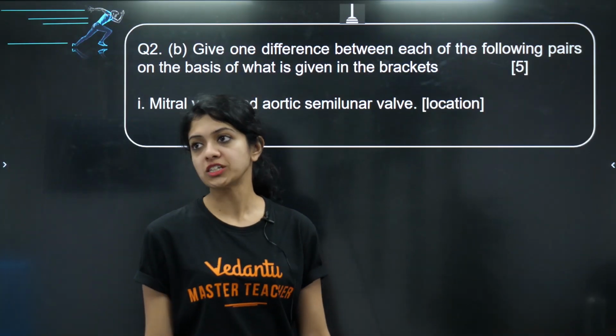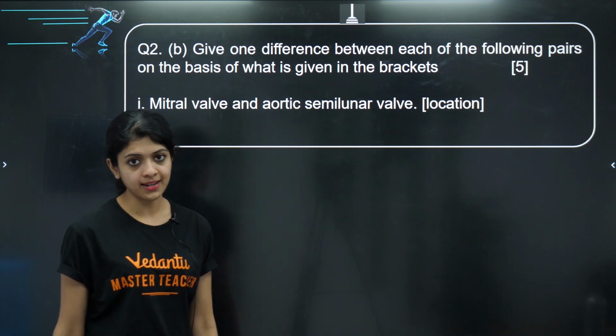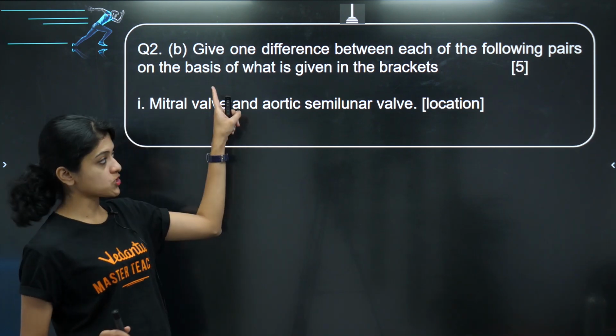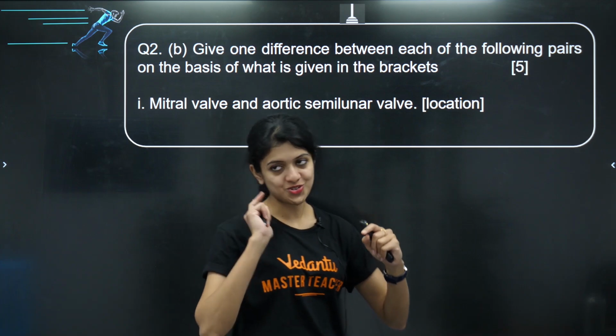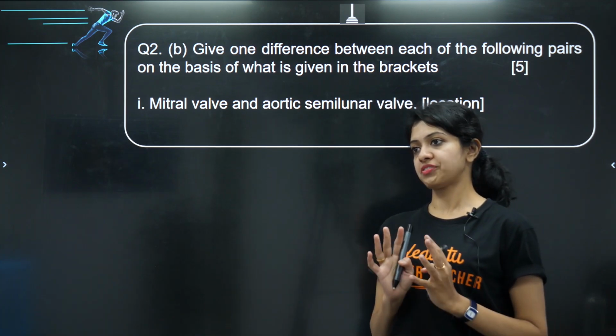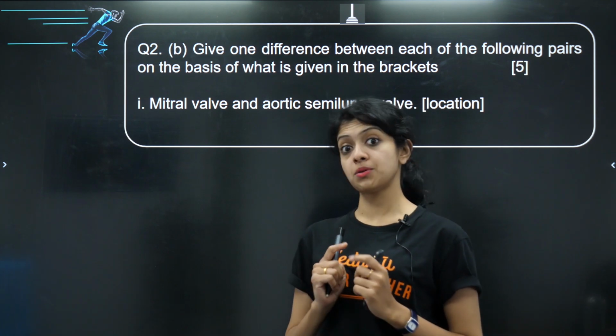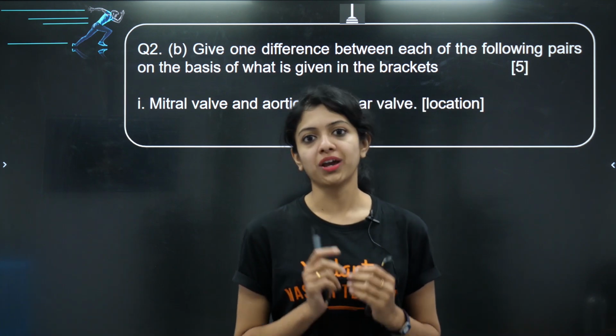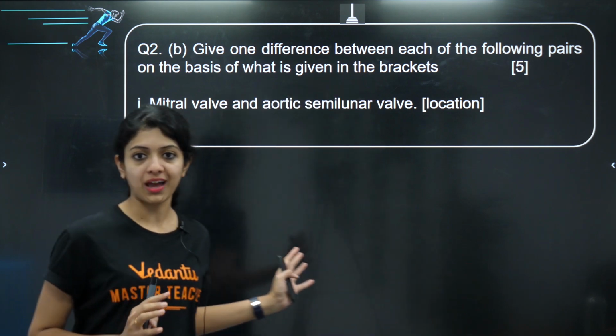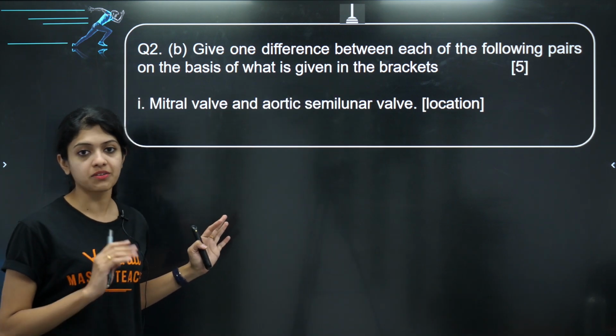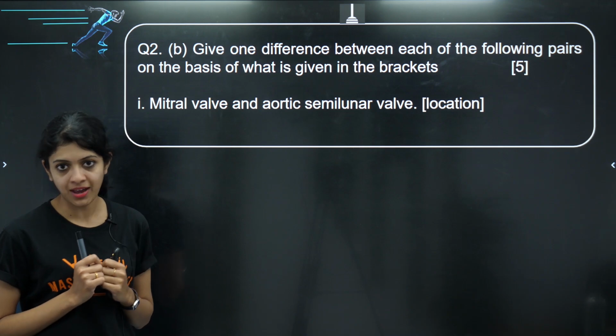And question number 2, sub-question number 2 under the main question 2. Give one difference between each of the following pairs on the basis of what is given in the brackets. You are supposed to differentiate between the pair of terms that's given to you, not just any random difference.